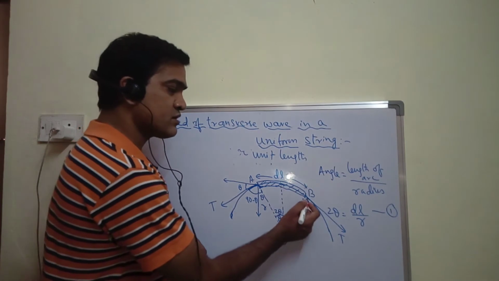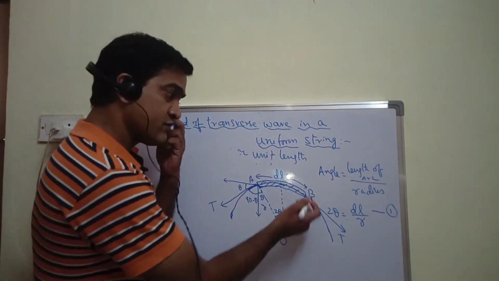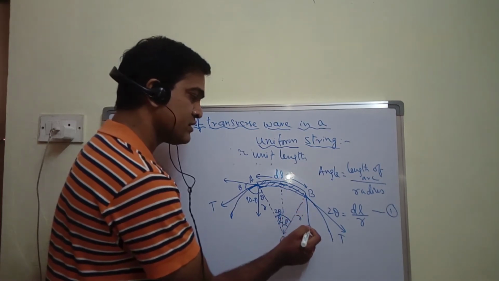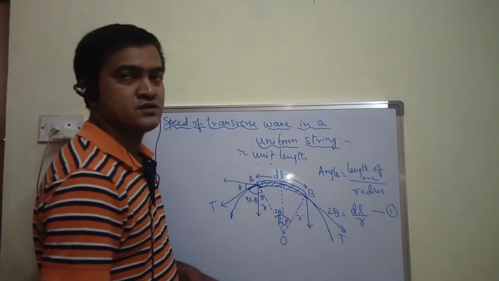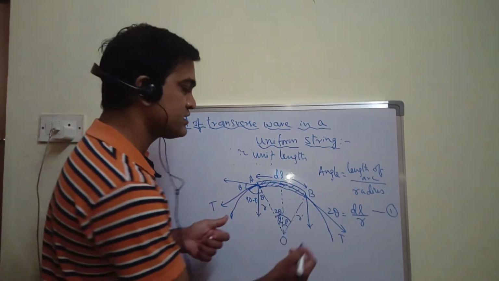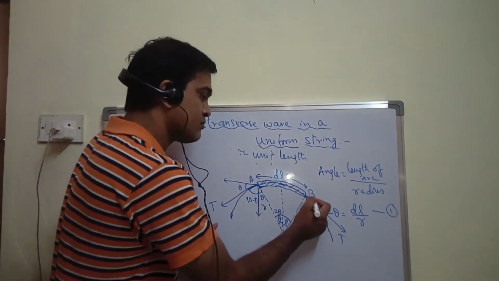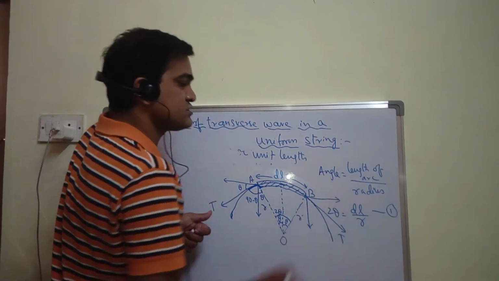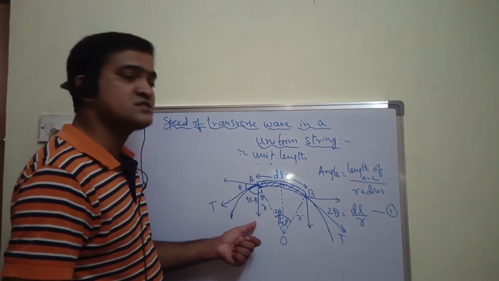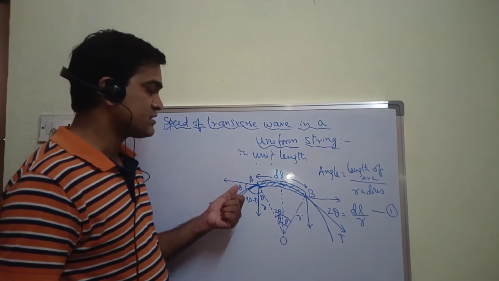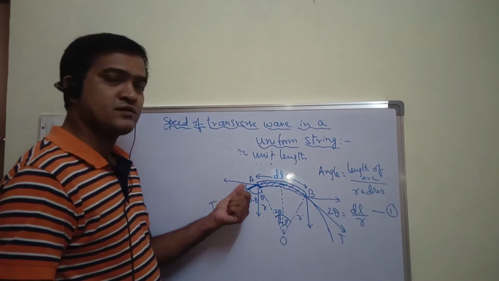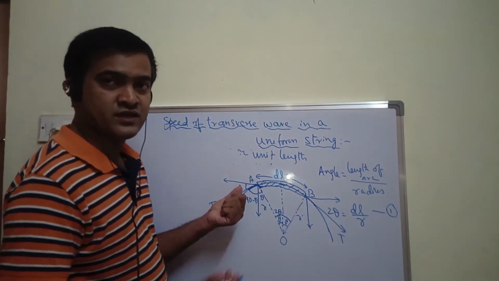In the same way here also the same situation arises. If I resolve this tension T, it can be resolved into two components: one will be towards the center, that is the perpendicular component, or I would rather say it is the transverse component. Another component is parallel to the element. So now if I resolve this T into two components, what would be this component and what would be this component? To this theta, this becomes what? This becomes base, or I can say adjacent side.